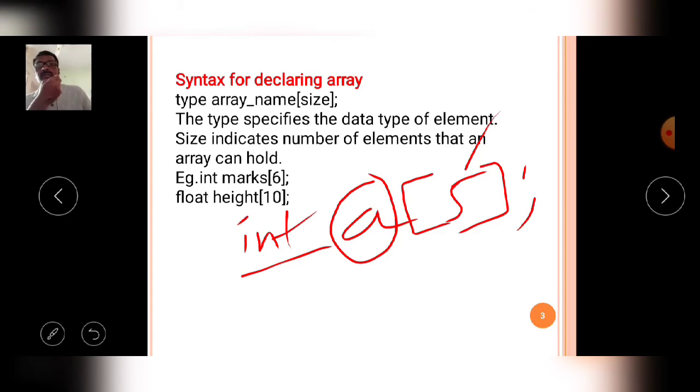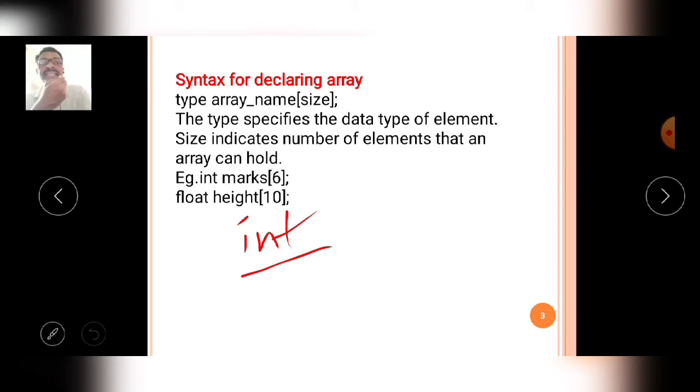Now generally the syntax is defined like this: the type specifies the data type of the elements, and the size indicates the number of elements that an array can hold, which is called the size of the array. In the example declaration I declared an int data type array marks of 6.